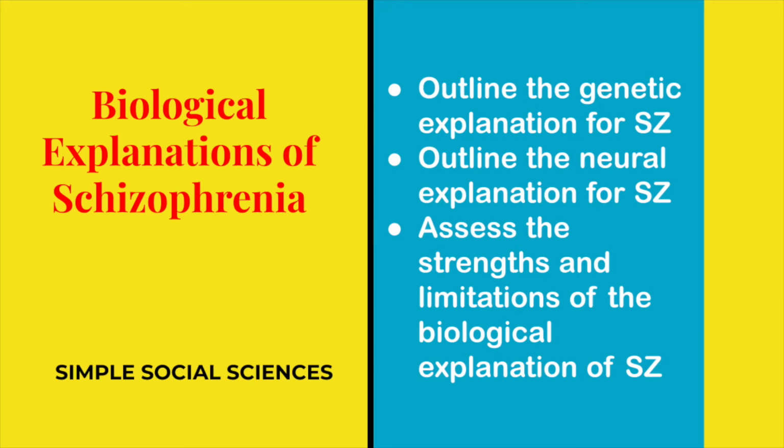We have another simple psychology session and we are on episode 2 of the Schizophrenia series. By the end of this session, you should be able to do the following. Number 1, outline the genetic explanation for schizophrenia. Number 2, outline the neural explanation for schizophrenia. And number 3, assess the strengths and limitations of the biological explanation for schizophrenia.